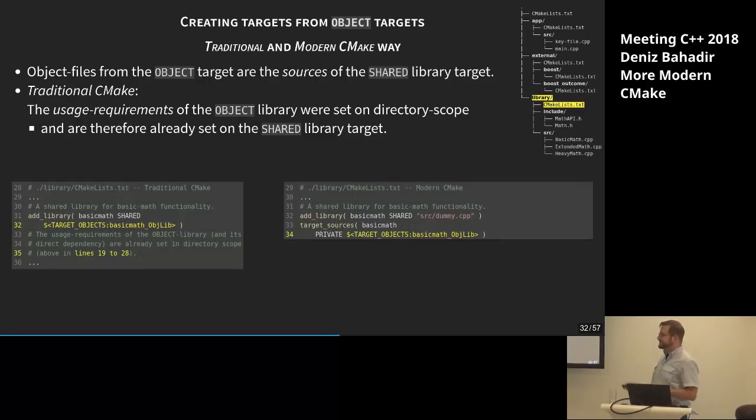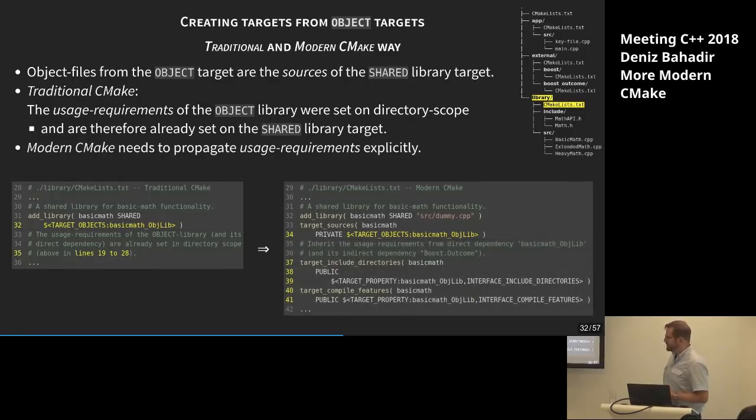So it might be nice, but maybe I should be more specific. In Modern CMake, I can be more specific. So I'm setting the dependencies here, saying, okay, you get the propagated interface include directories requirement from this property, which means it's the include search directory from the usage requirement of our object lib. Add this to our shared library, sorry, as a build and as a usage requirement, similar for the compiler. So we have to propagate this stuff by hand.